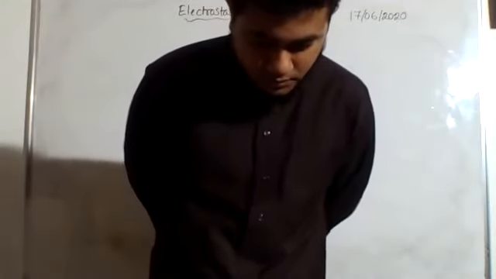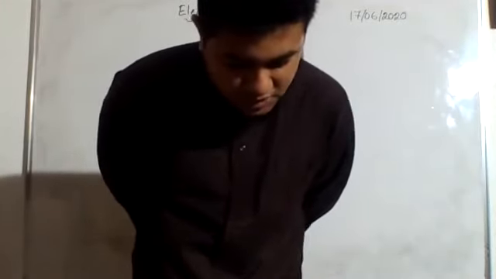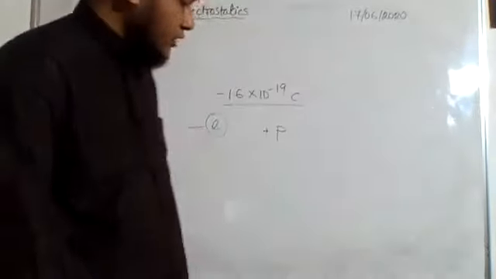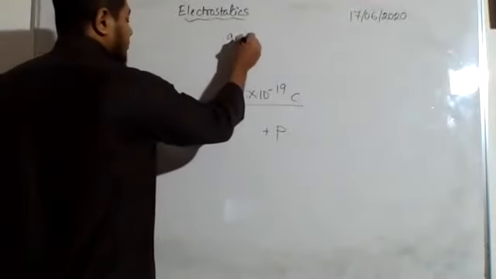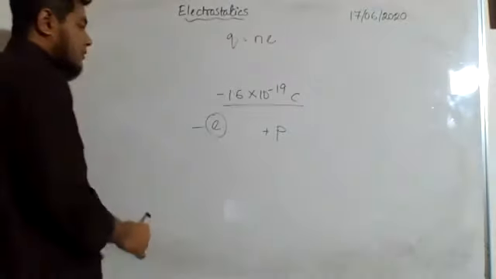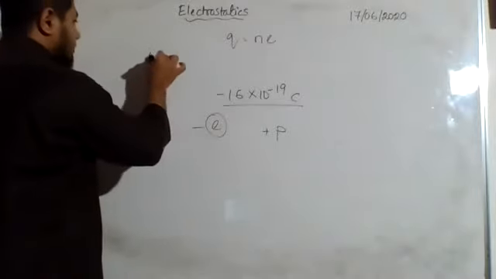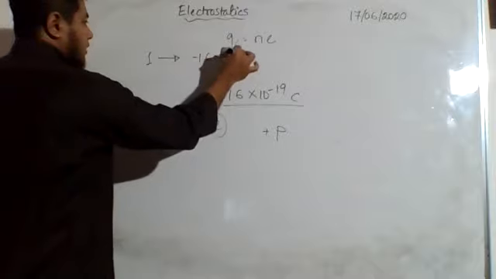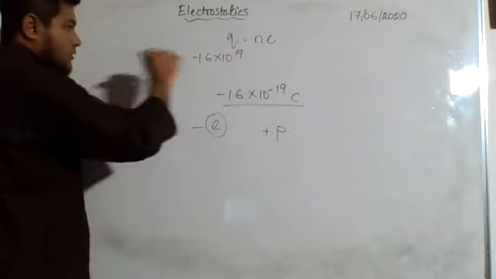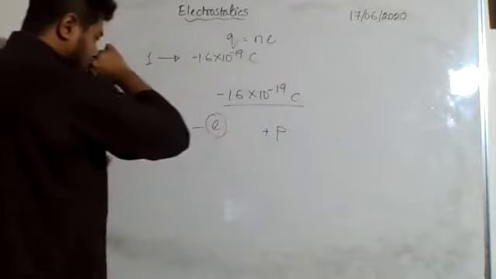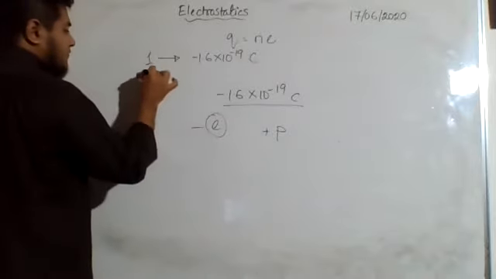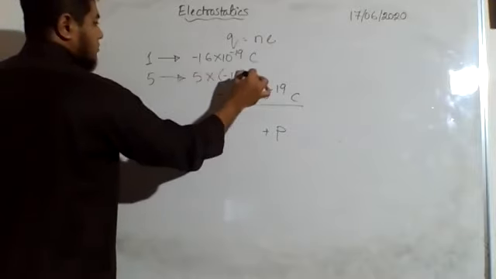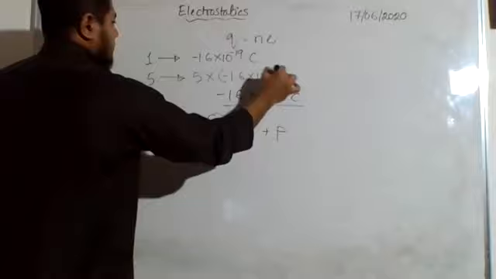If e is the charge of an electron, then the total charge of the body would be Q equal to Ne. For one electron, we know the charge to be minus 1.6 into 10 to the power minus 19 coulomb. Then if I have 5 electrons, my charge will be 5 into 1.6 into 10 to the power minus 19.